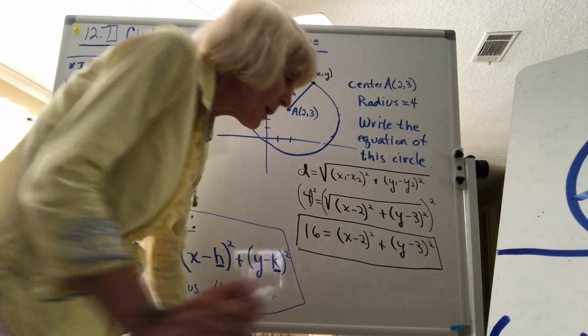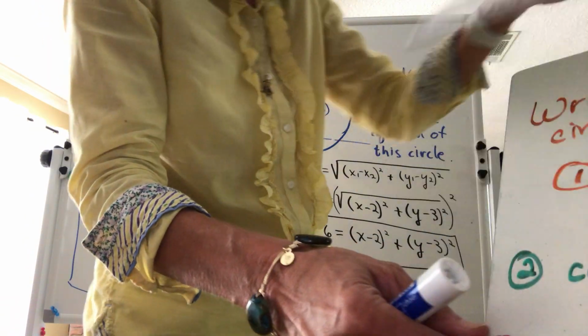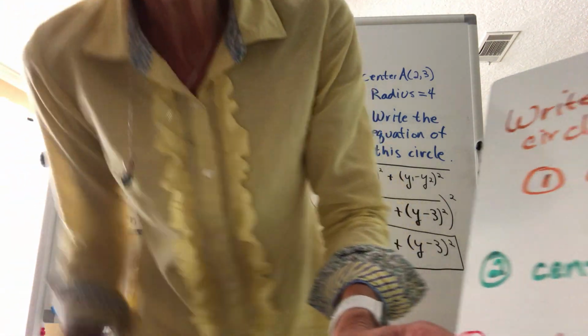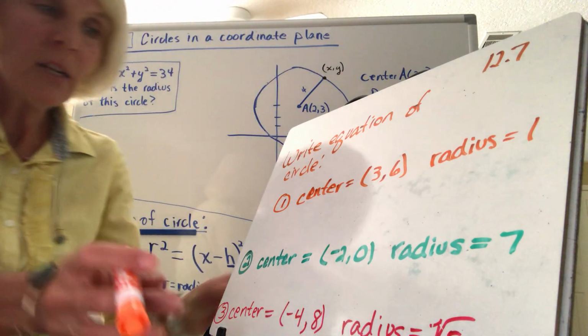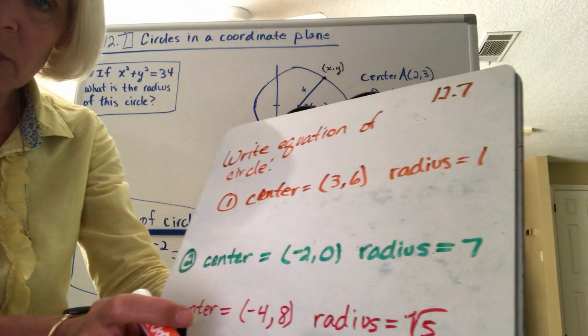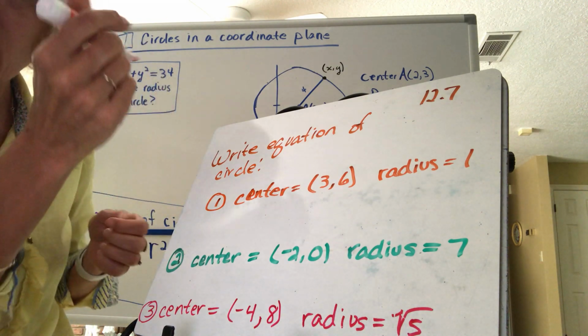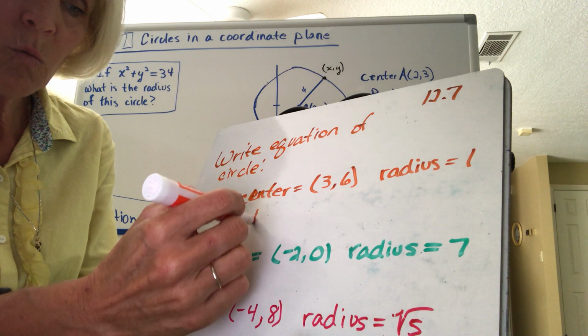So let's come back to that Mike Tyson thing here in just a little bit, because let's make sure we've got that here. So let's say I want an equation of a circle, because it can't be that easy, can it? And let's try it. If the center is (3, 6), and the radius is 1. Okay? So all I'm going to do is take my radius and square it. So 1 squared is 1.